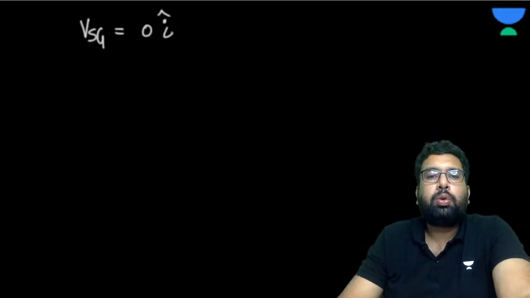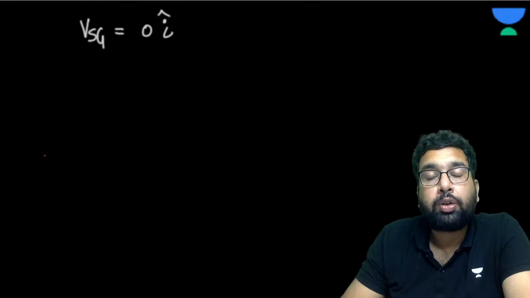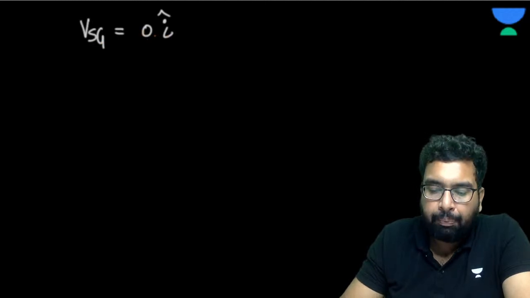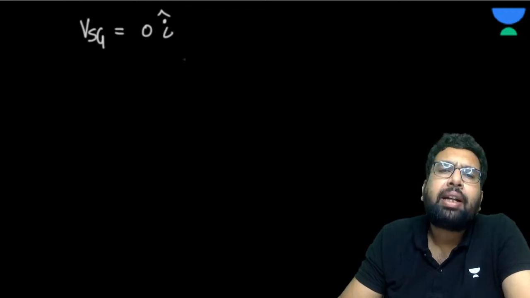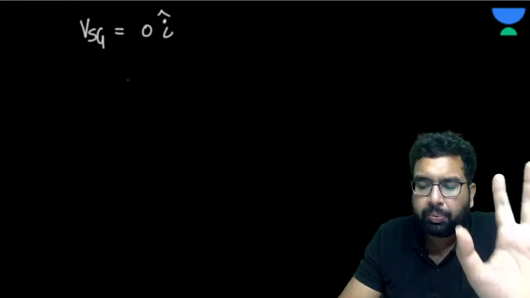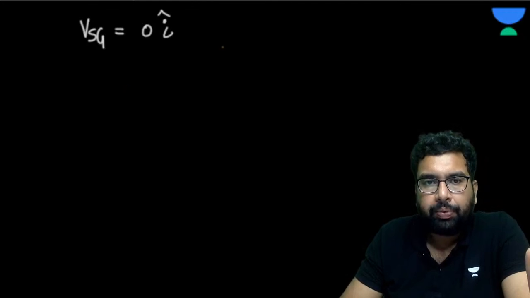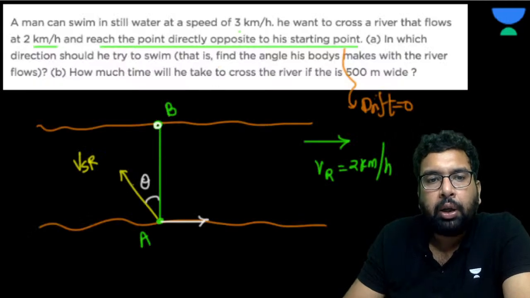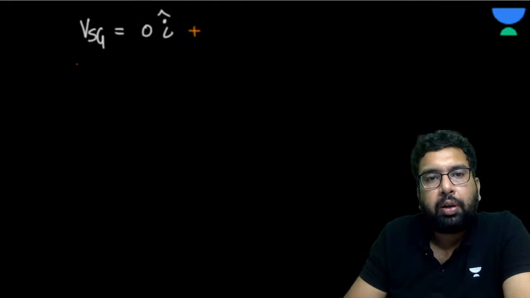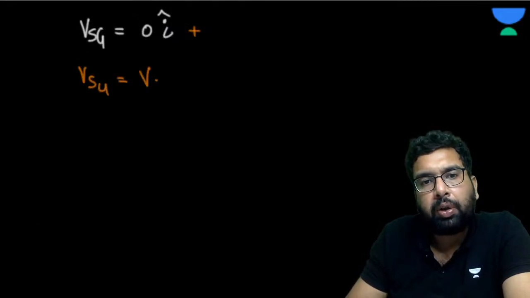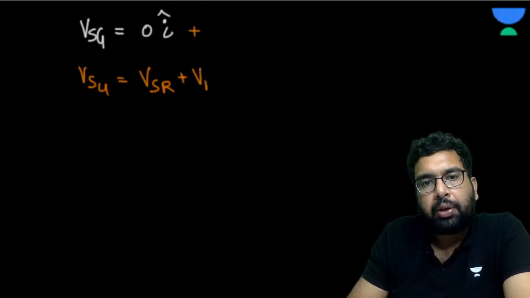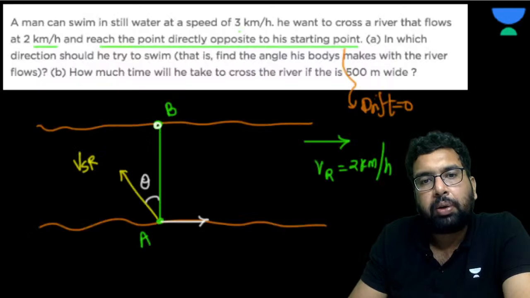So when his horizontal motion is to be zero, the velocity of the swimmer with respect to ground in the I direction, that is in positive x direction, or negative x direction, whatever it is, in I cap, it must be zero, isn't it? Do you agree or not? And it must have some j cap. So let's take the components. Velocity of swimmer with respect to ground is velocity of swimmer with respect to river plus velocity of river with respect to the ground.